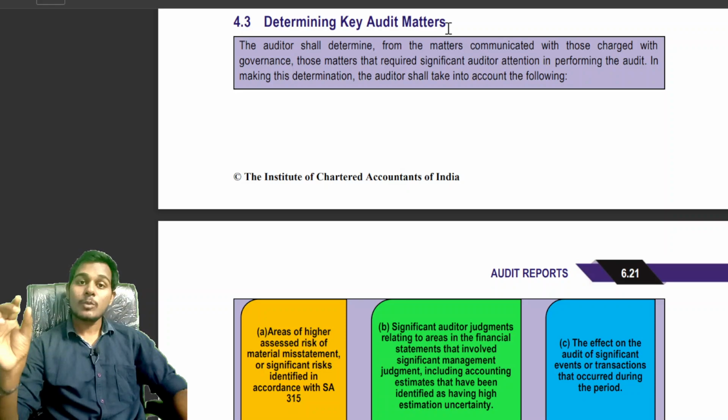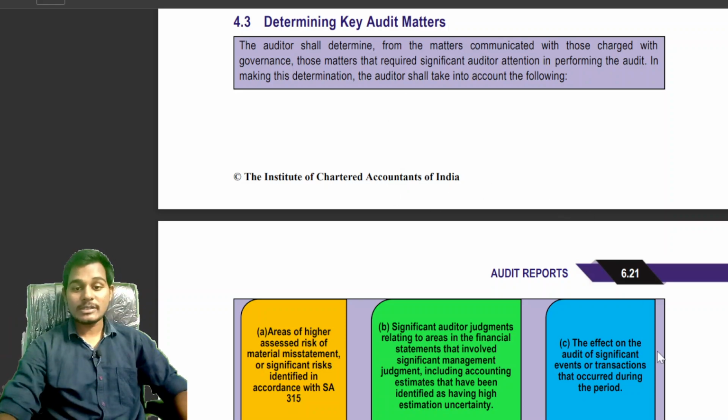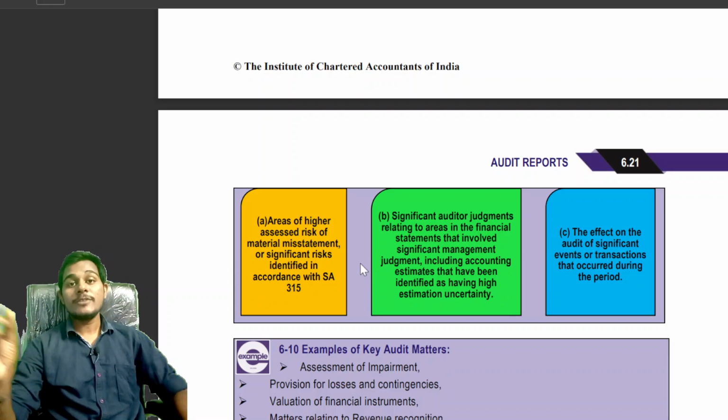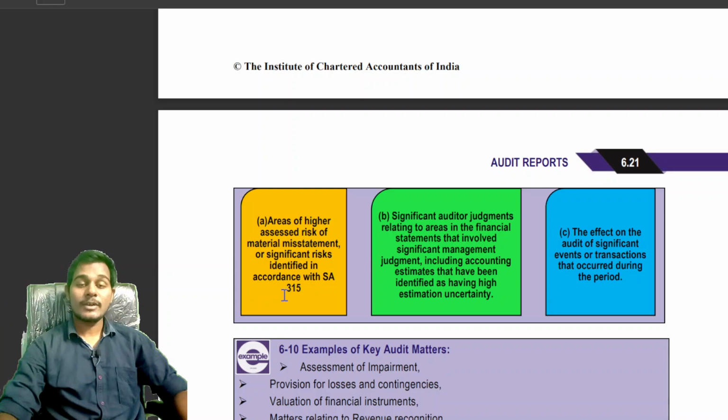For this purpose, the auditor will see these factors. Areas of high assessed risk of material misstatement or significant risks identified in accordance with SA 315. While doing the audit, the auditor thinks that these matters are significant risks and high assessed risks, as per SA 315, that he has identified.